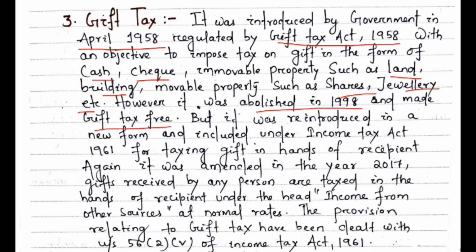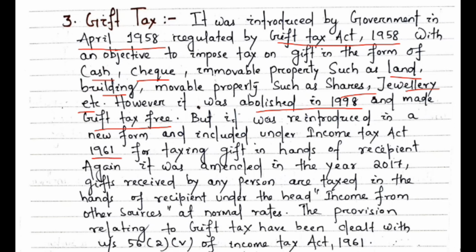It means before 1998, any gift received in the form of cash, check or land, building or any shares, jewelry, etc. was taxable, but after 1998 it was made tax free. But it was reintroduced in a new form and included under the Income Tax Act 1961.